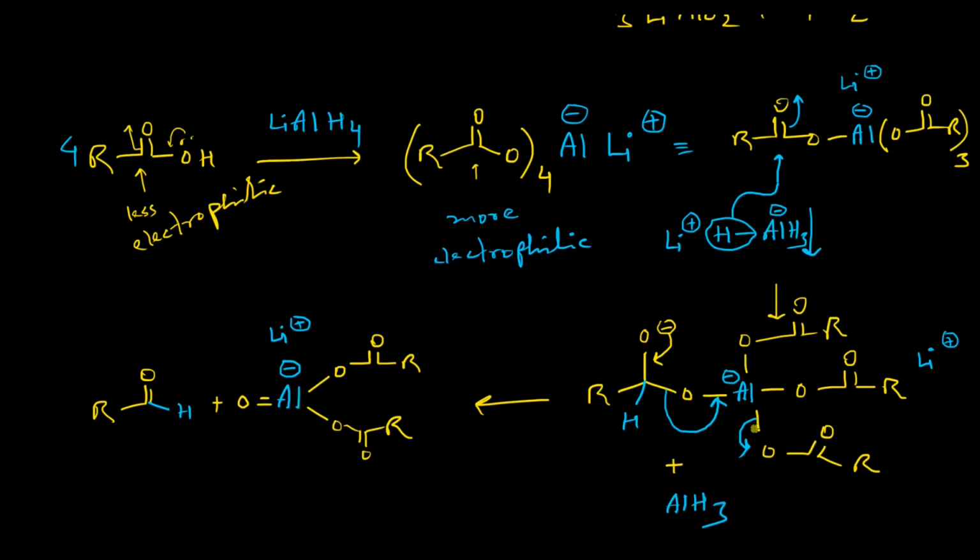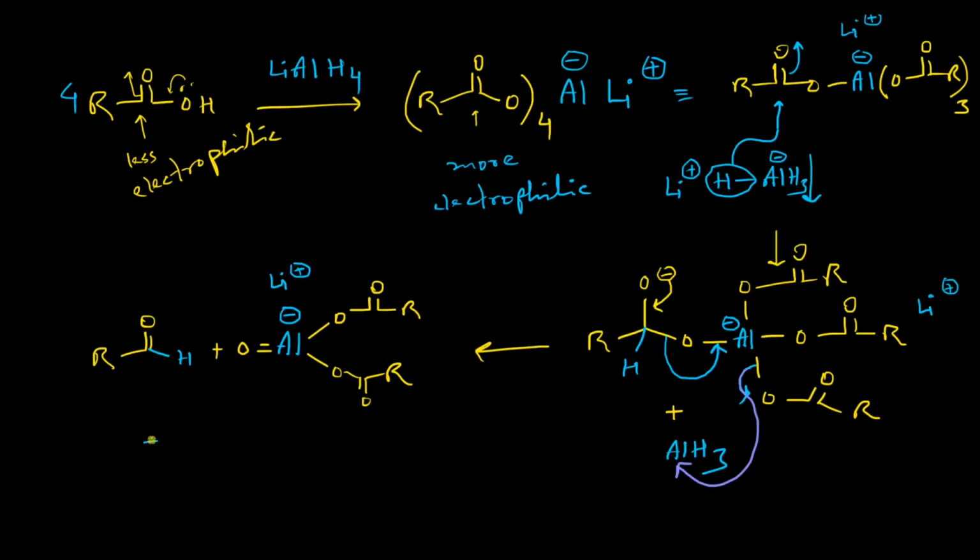So after elimination of this particular carboxylate from the aluminium center, it will eventually combine with this particular alane. So we can easily write the curved arrow like this to show it in one step. Another intermediate will be this one, and here will be the lithium cation, this cation. So up to this step all the mechanisms are clear to you.